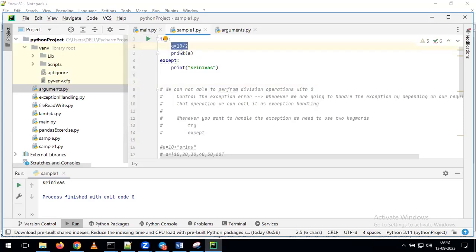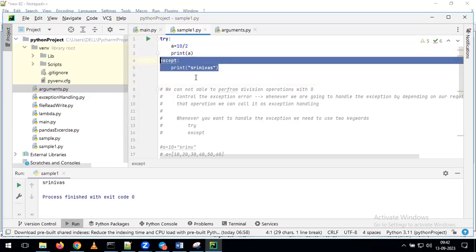Now tell me, will this line give the error or the output? This line will give the output. If it gives the output, it will run the next line of code. In the next line, we have print of A. Now, as part of this program execution, will it come to the except block? It does not come to the except block at all because there is no error.